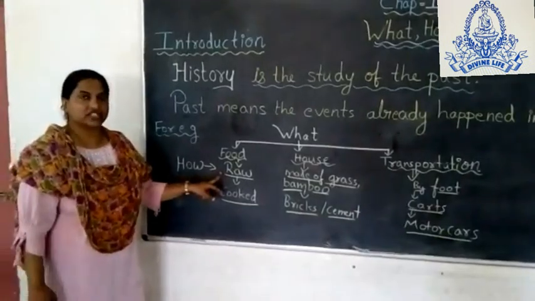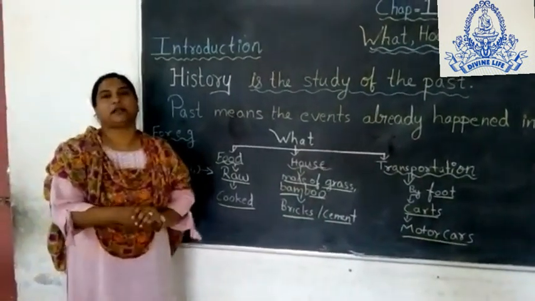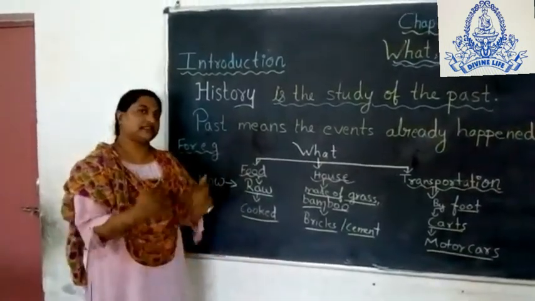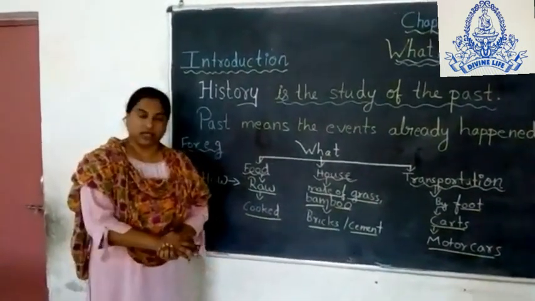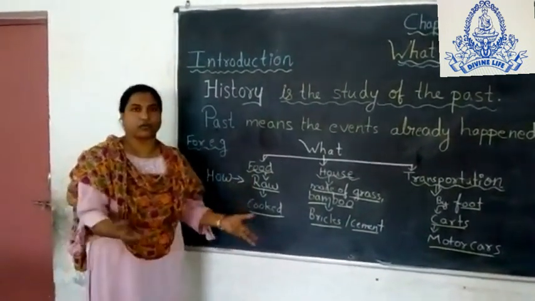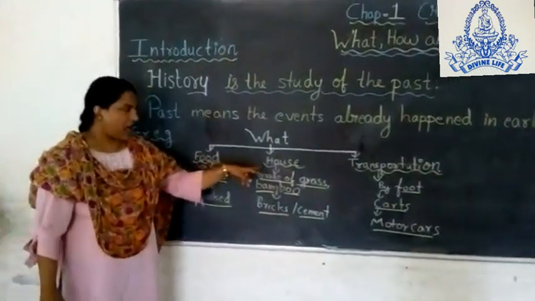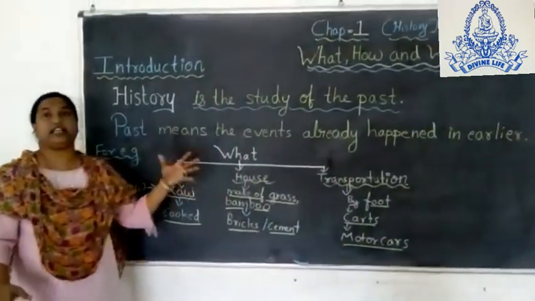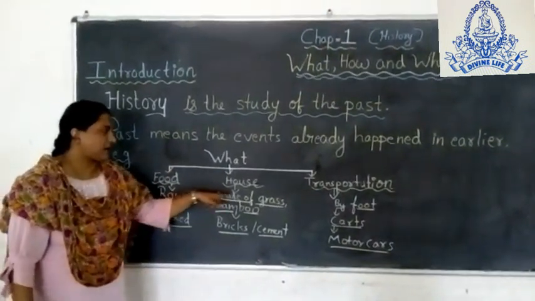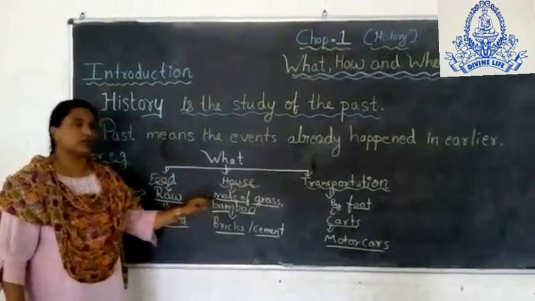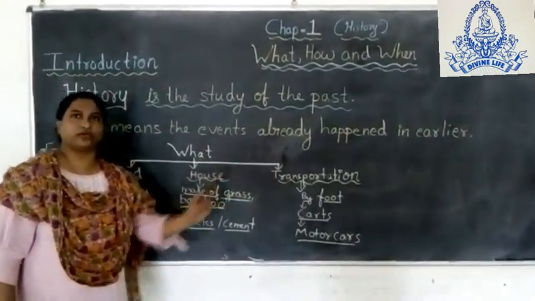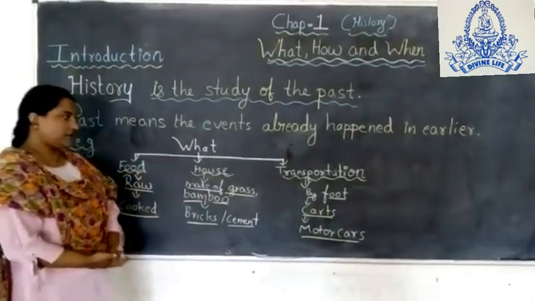Because in early ages the nomad people or the hunter-gatherers, those who have no fixed place, moving from one place to another, ate food raw because they didn't know how to cook the food. In the house part we can see that they lived in caves, rock shelters, and made houses of grass, straw, bamboo. For transportation, they moved on foot only from one place to another.